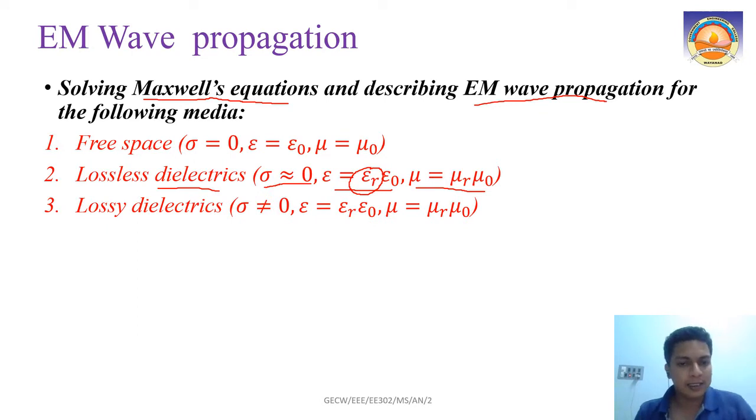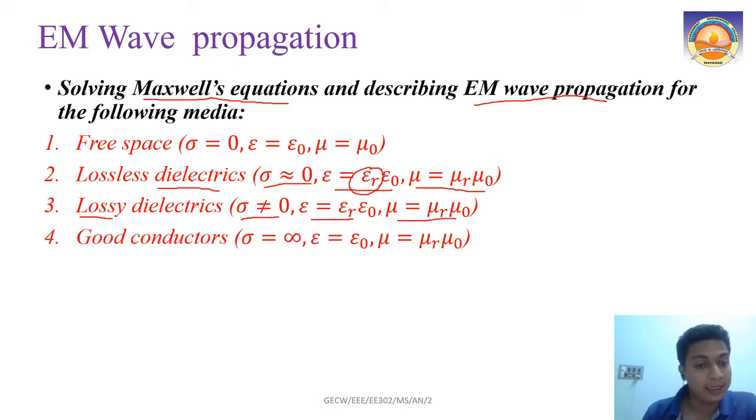Now the third one is lossy dielectric. Lossy dielectric means conductivity is there, because it is already mentioned here, it is lossy. And just like any dielectric, it has a permittivity, and for magnetism we also take the permeability. So that is what is meant by lossy dielectric.